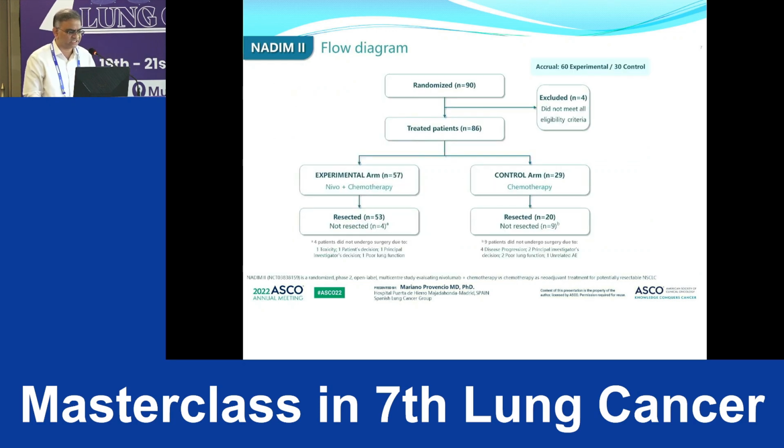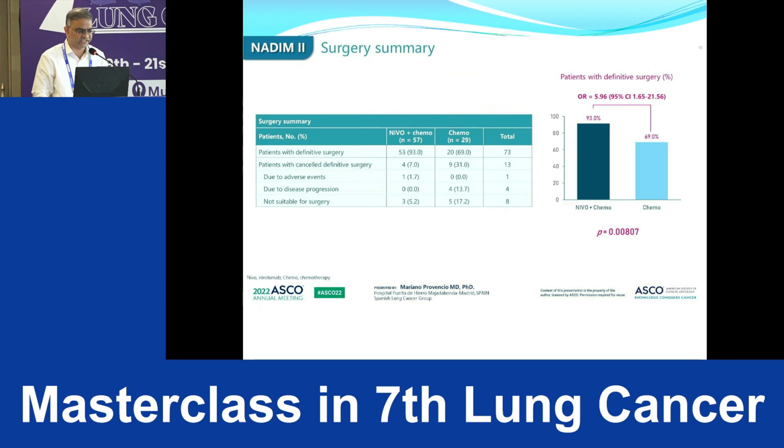So 90 patients were treated, 86 analyzed, 4 excluded. The experimental arm is 2:1. So 57 in the experimental neoadjuvant nivolumab plus chemo arm, out of which 53 got resected. In the control arm, out of 29, only 20 got resected. So if we see the summary, almost 93% of patients got definitive surgery, and in the chemo arm only 69% got surgery. So definitive surgery is definitely much better with the immunotherapy plus chemo arm.